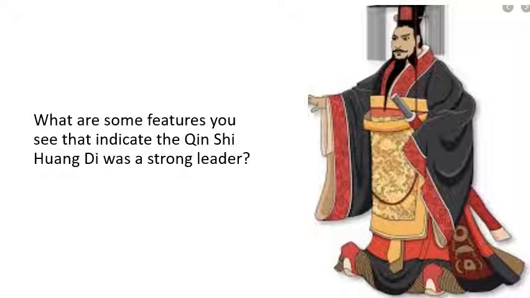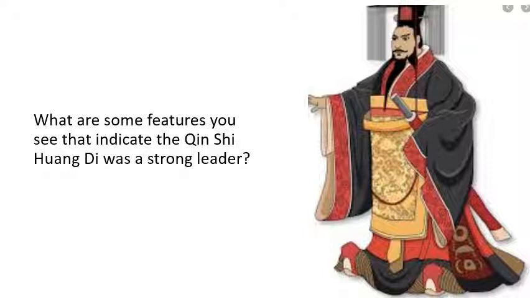And if you look at this image, this is an image of Qin, who is considered the person who unified China under one rule. You'll notice that he has a pretty powerful look. He has a very large sword. He has the hat of an emperor. He has his hand outstretched. He was a legalist, so his hand outstretched, which I cut off a bit, might mean that he believes that he has ultimate authority. Any other things that you see in this image that make you think he's a strong leader?